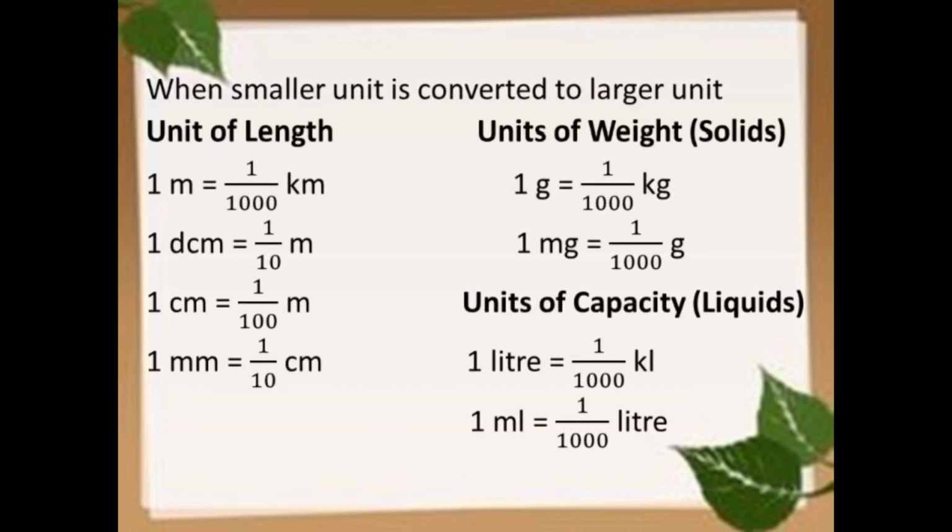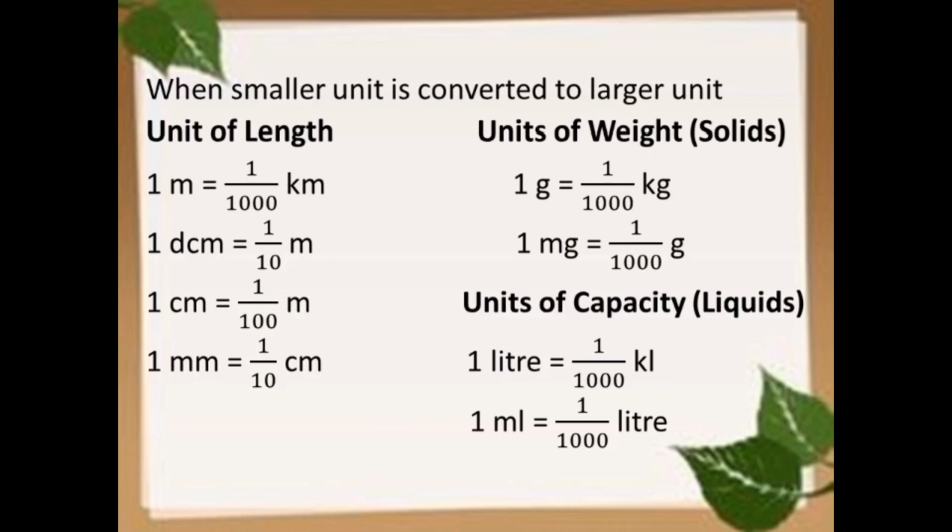Students, we have also learned that when a smaller unit is converted to a larger unit, then in case of units of length, 1 meter is equal to 1 upon 1000 kilometer, 1 decimeter is equal to 1 by 10 meter, 1 centimeter is equal to 1 by 100 meter, 1 millimeter is equal to 1 by 10 centimeter.